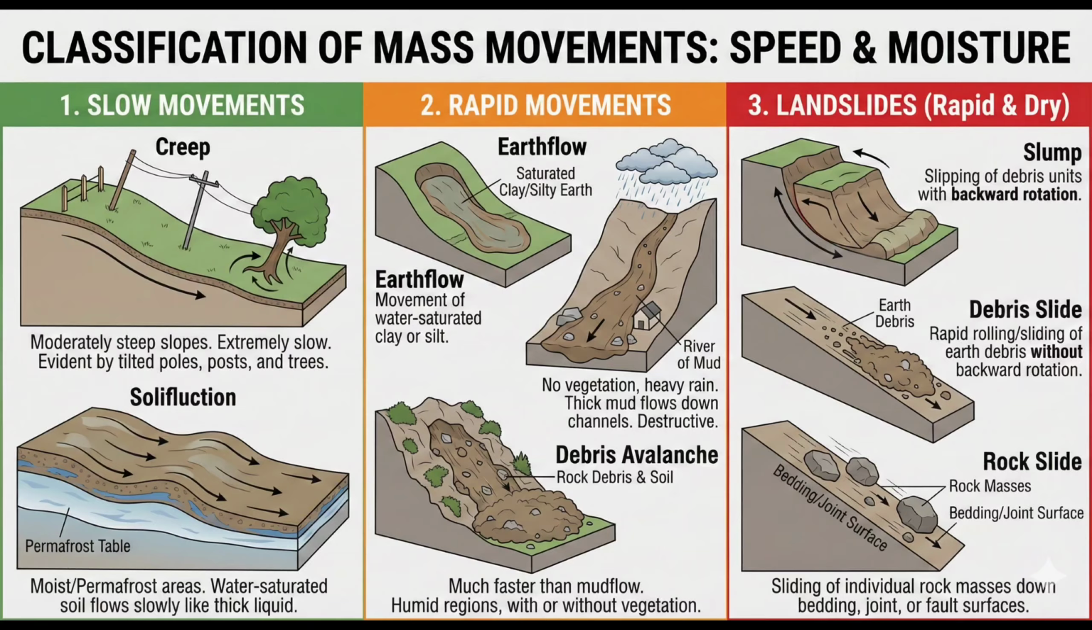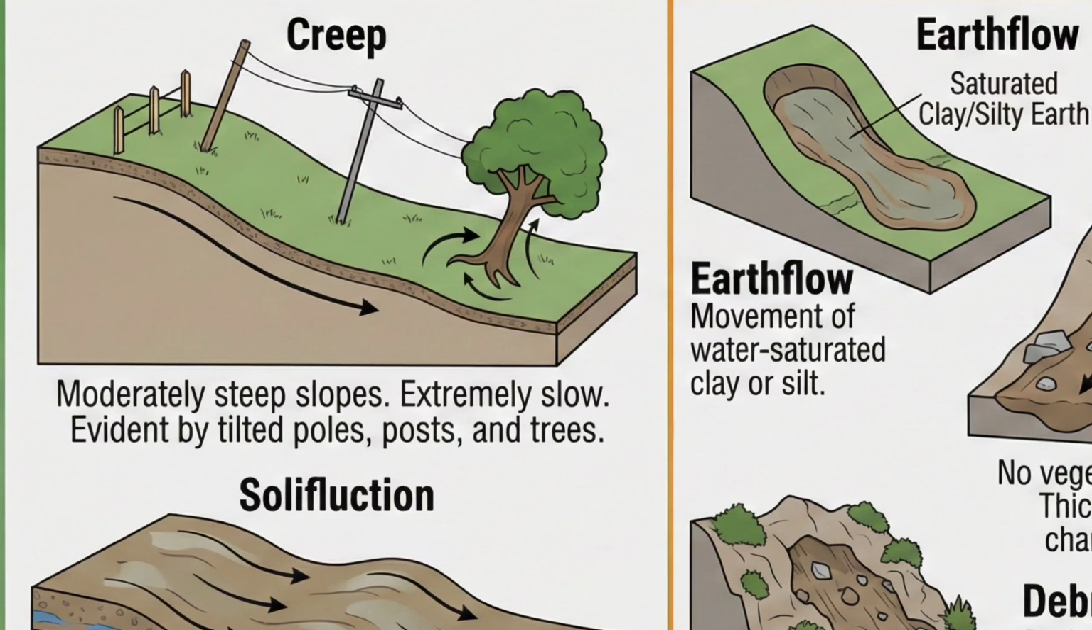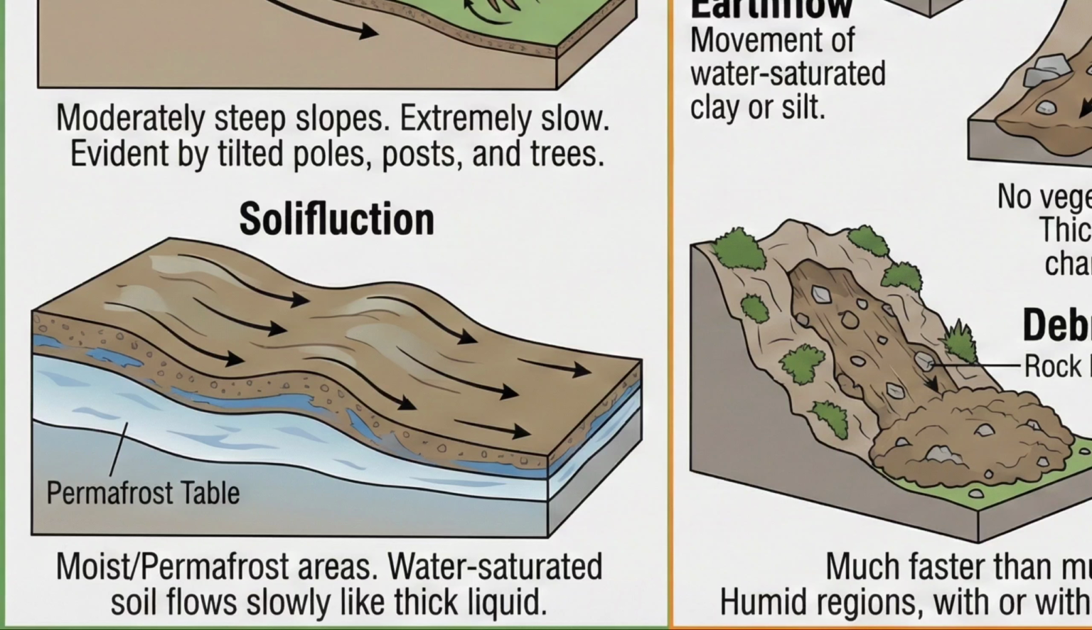We classify them based on speed and moisture. 1. Slow movements. Creep. This happens on moderately steep, soil-covered slopes. It is extremely slow. You notice it when electric poles, fence poles, or trees tilt downhill. Solifluction. In moist areas or areas with permafrost, water-saturated soil flows slowly downslope like a thick liquid.